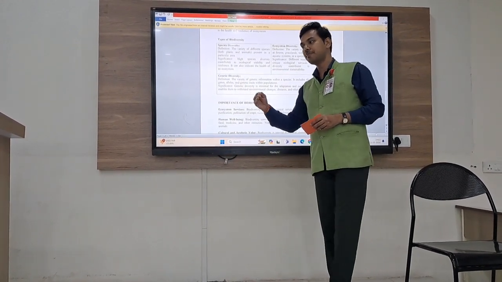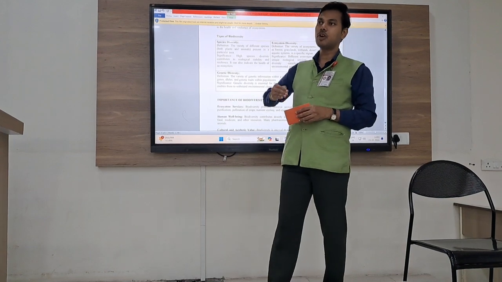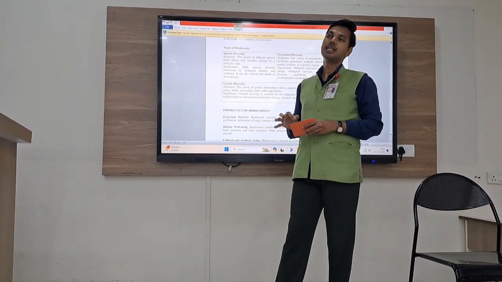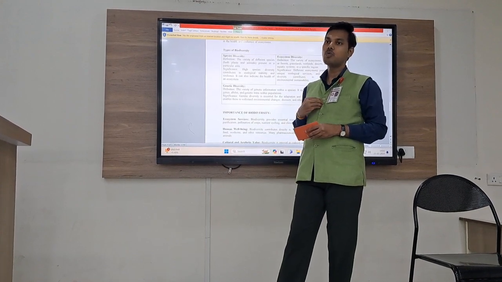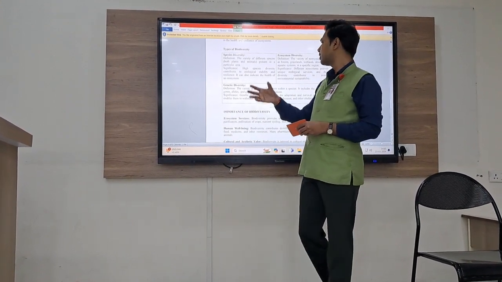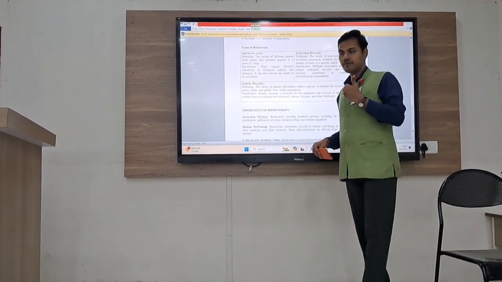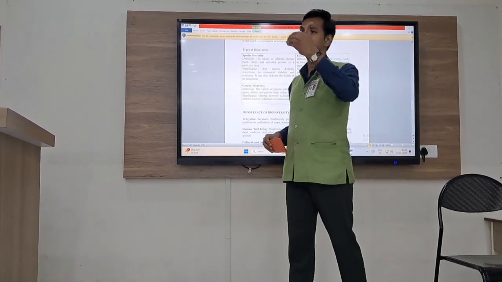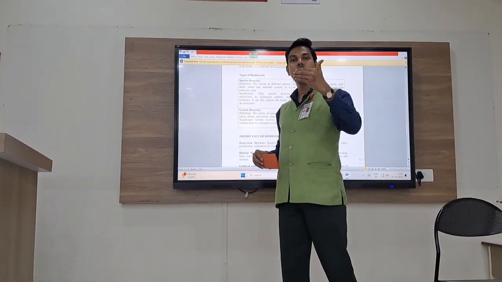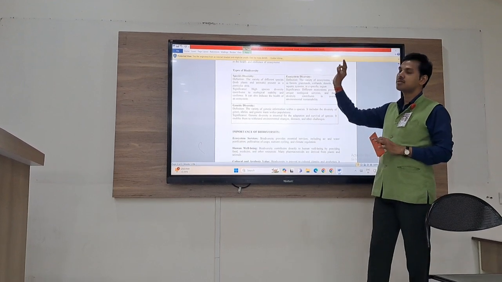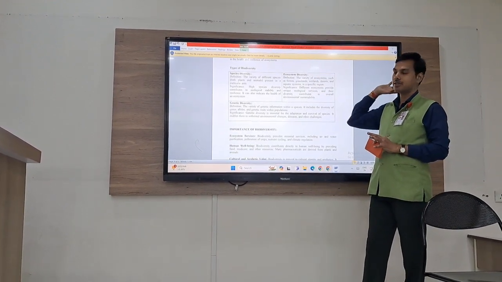People from Japan, people from America, people from different countries will have a different genetic composition. That is what makes us different. This is nothing but genetic diversity. In fact, my genes and your genes are different. So we are a part of genetic diversity. All this combination of diversity is nothing but biodiversity.